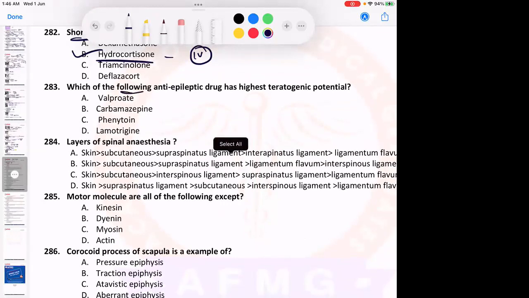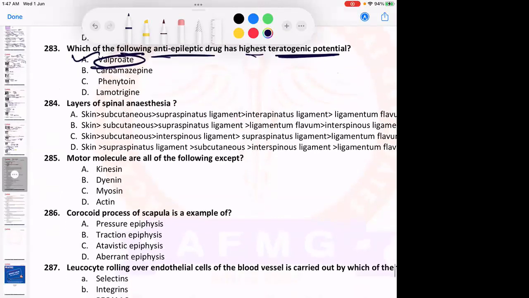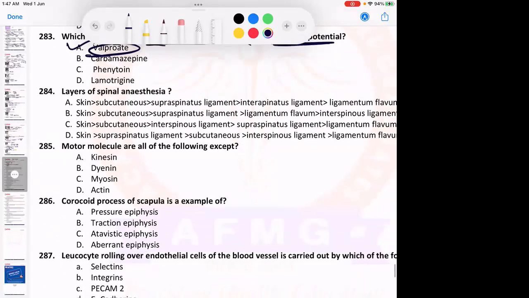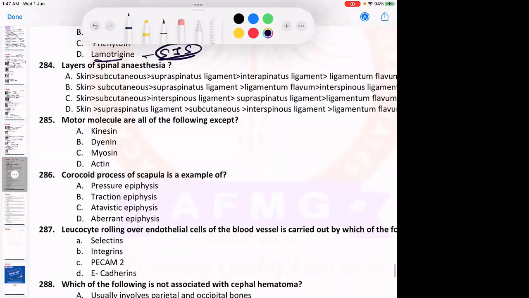Which of the following anti-epileptic drugs has the highest teratogenic potential? Easiest question. All the anti-epileptic drugs definitely have teratogenic potential, and that will lead to neural tube defects. But the most important one is valproate. Sodium valproate has the highest teratogenic potential, and it is a widely used anti-epileptic drug. Okay? And lamotrigine leads to Stevens-Johnson syndrome.